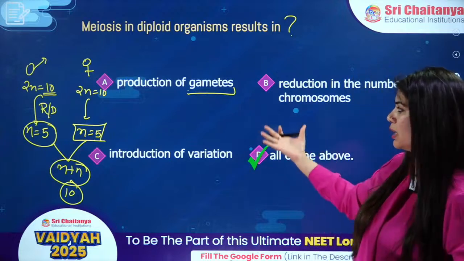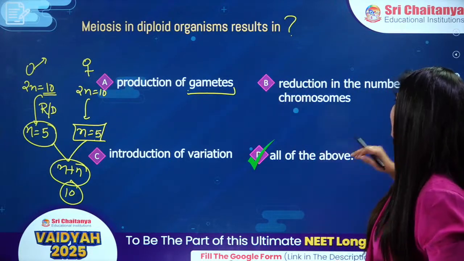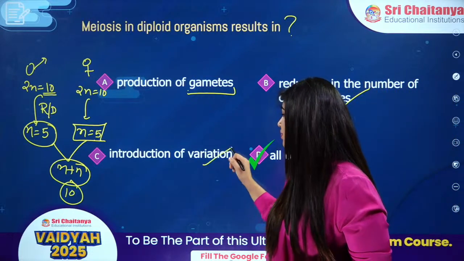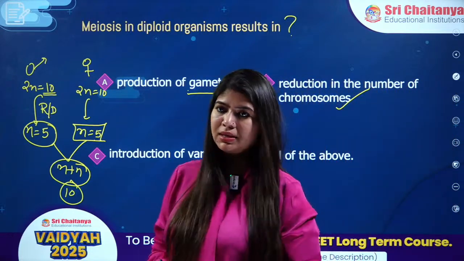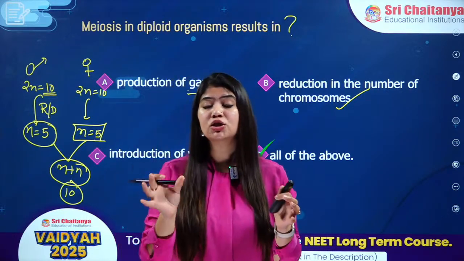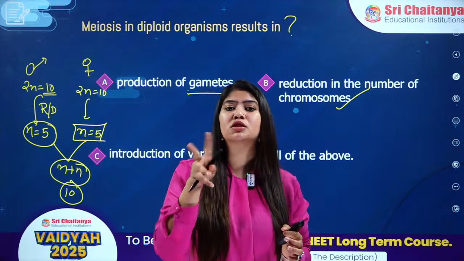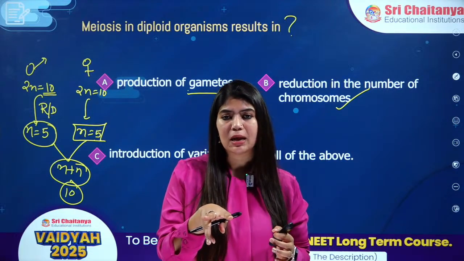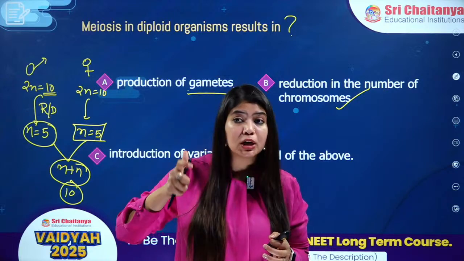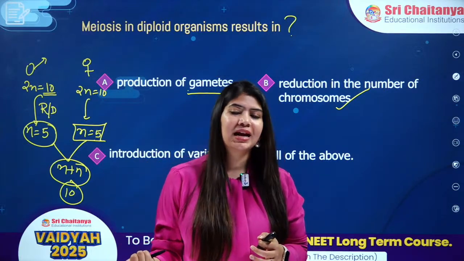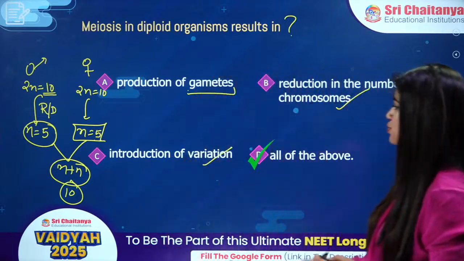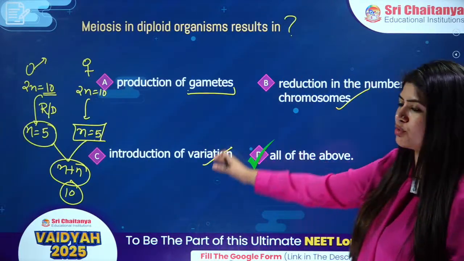So of course production of gametes is absolutely essential. Reduction in the number of chromosomes, of course, is required. Introduction of variation: whenever there is meiosis, that is linked with crossing over, and in crossing over there is exchange of a segment between non-sister chromatids. So basically your new combinations will be produced, which brings us variations, and that is very important from an evolution perspective. Clear, kids? So it is your option number D, which is all of the statements are correct.